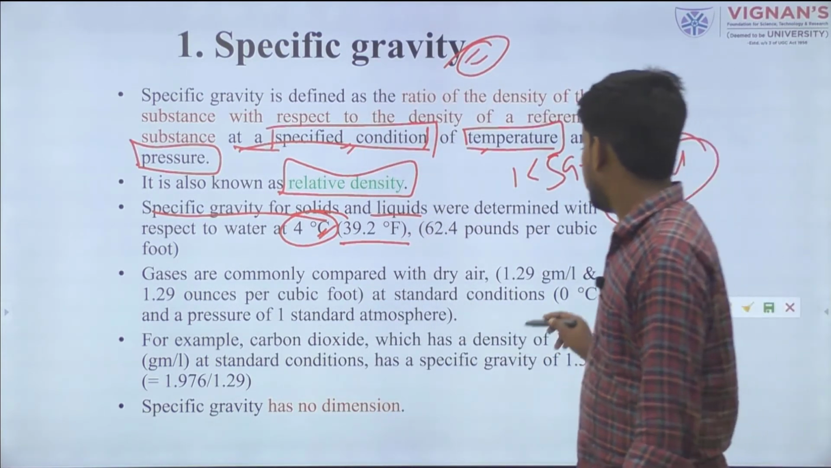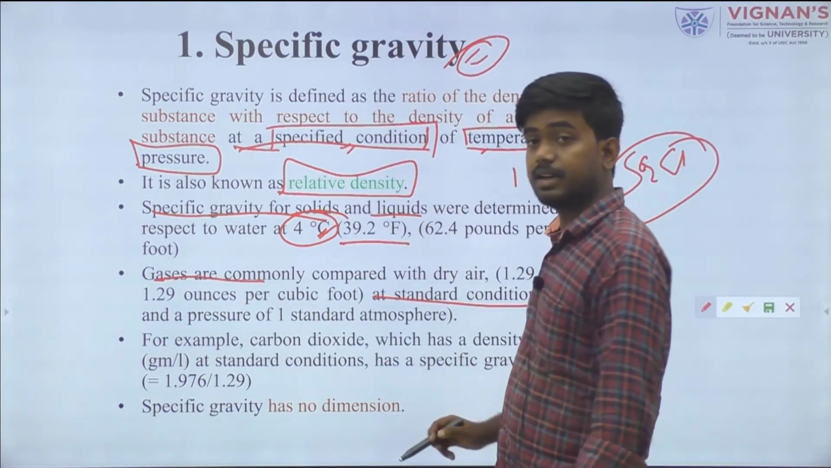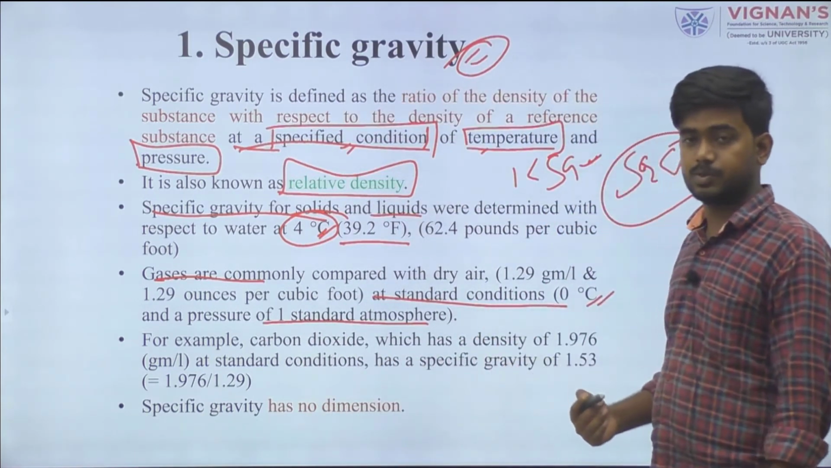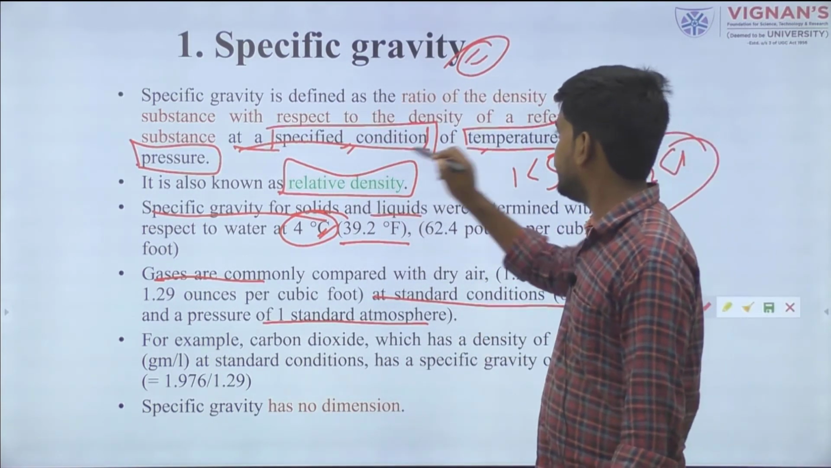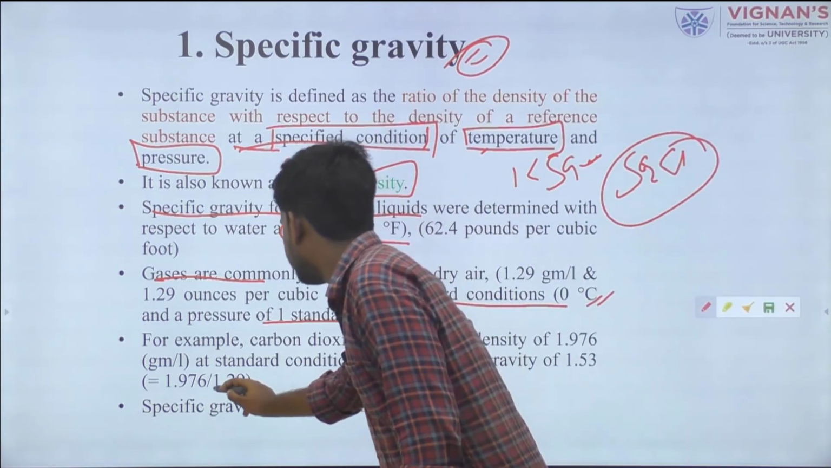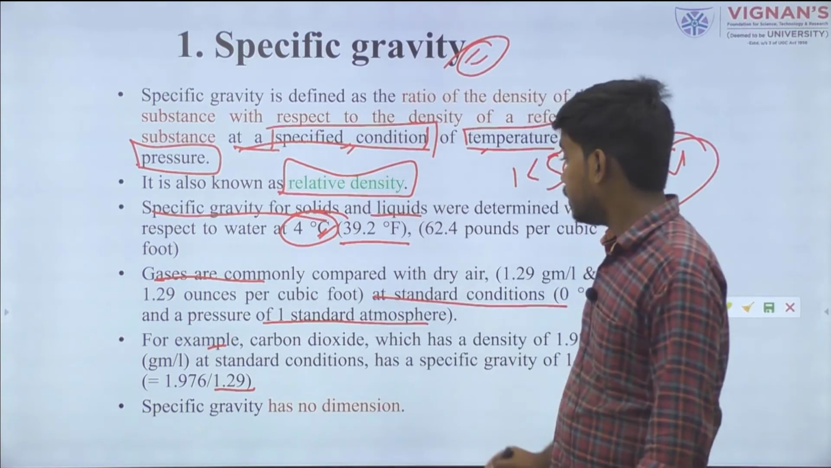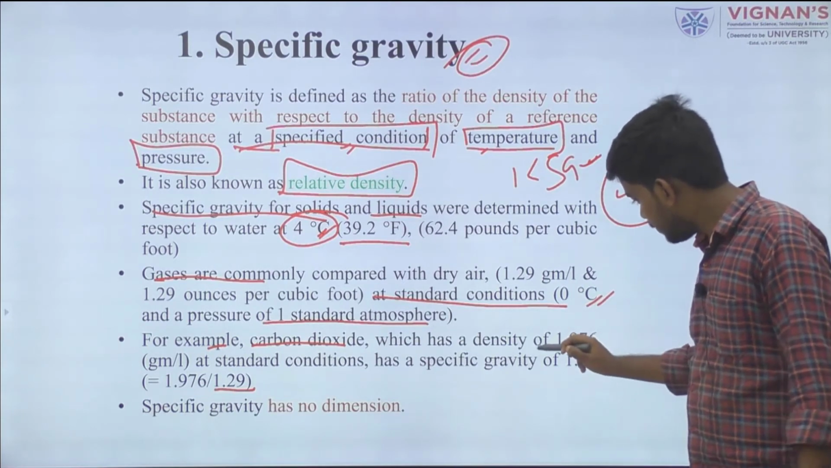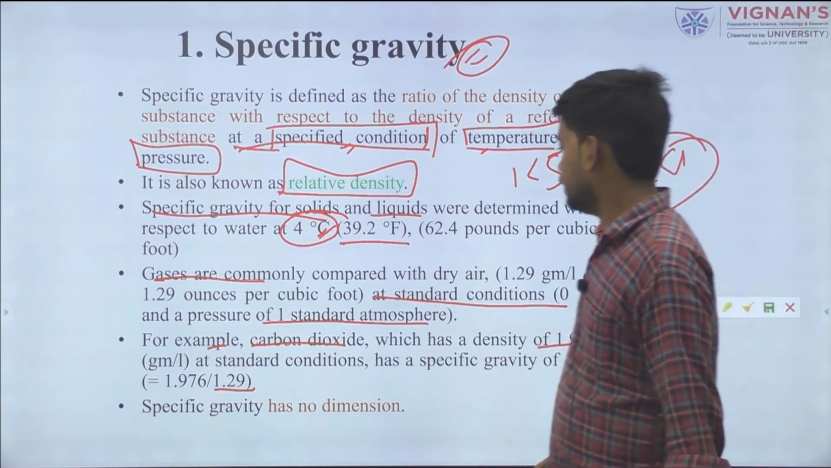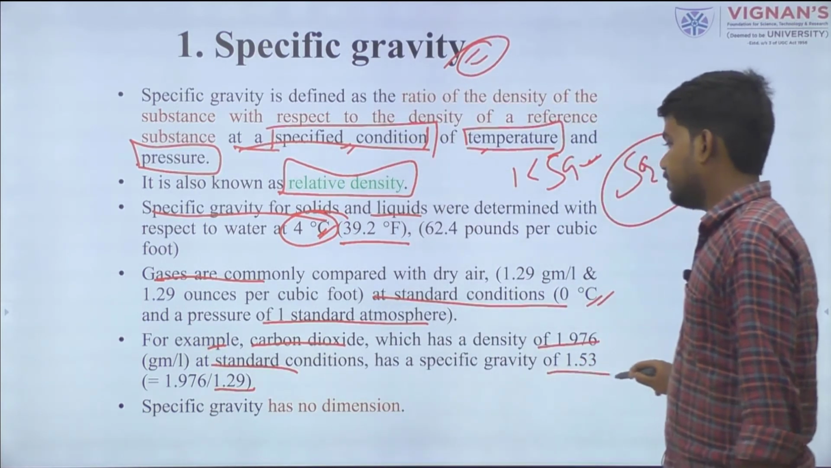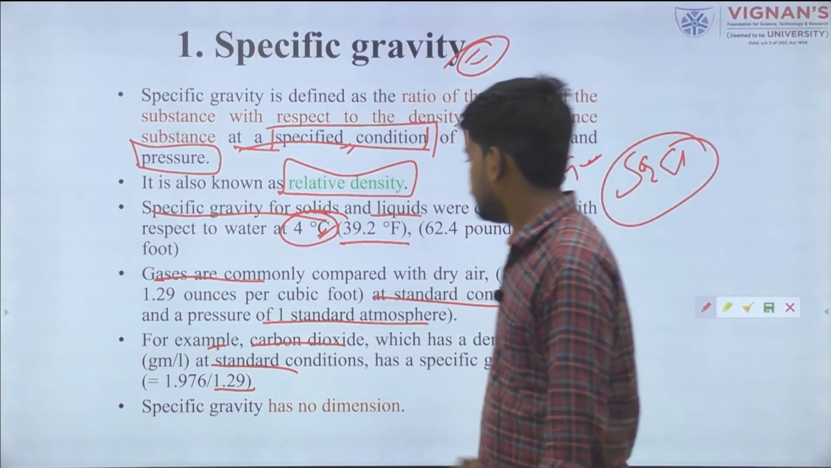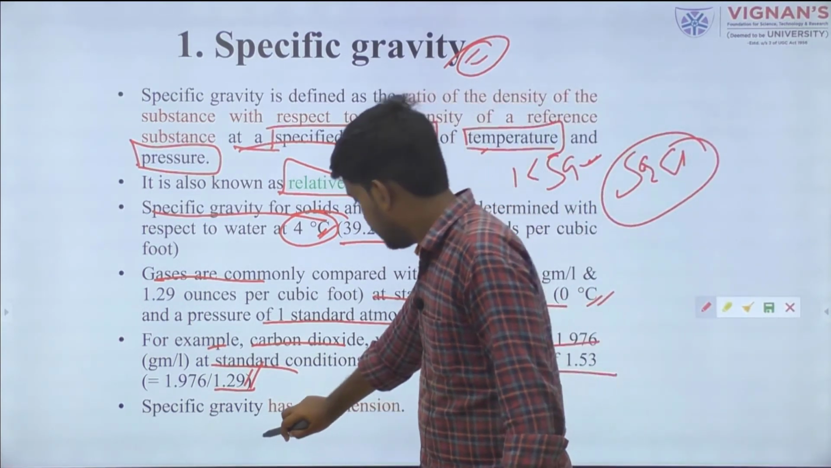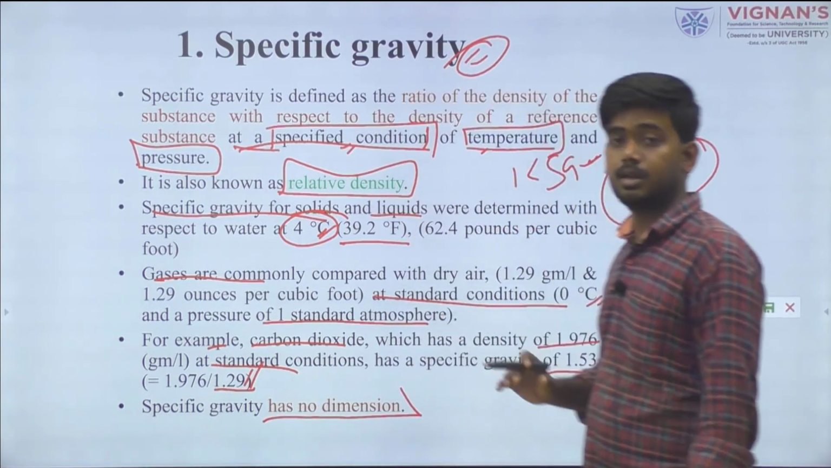For gases, the standard condition is 0 degrees Celsius at a pressure of 1 atmosphere. For example, if you want to know the specific gravity of carbon dioxide, carbon dioxide has a density value of 1.97 at a standard condition. So it has a specific gravity of 1.53, because 1.29 is the density of dry air. It has no dimension because it is a ratio.